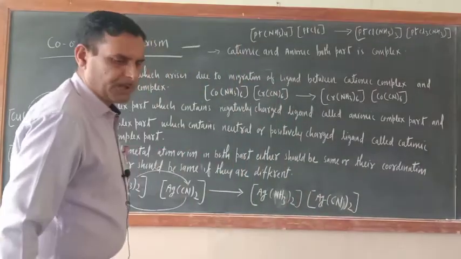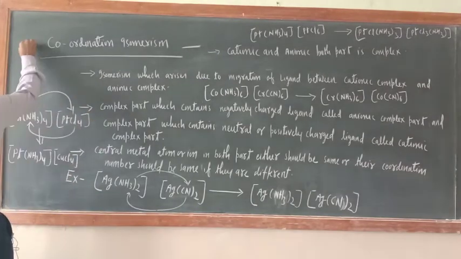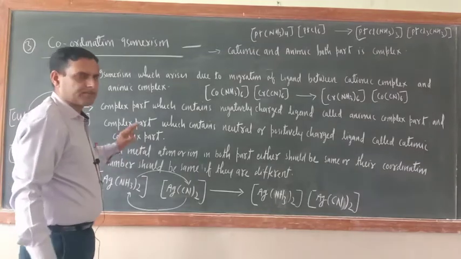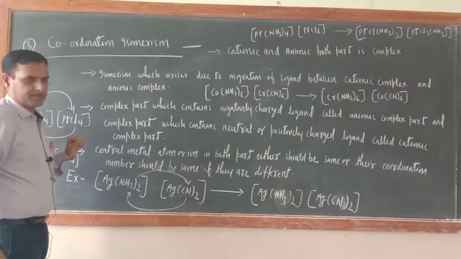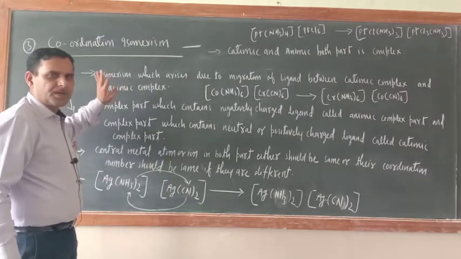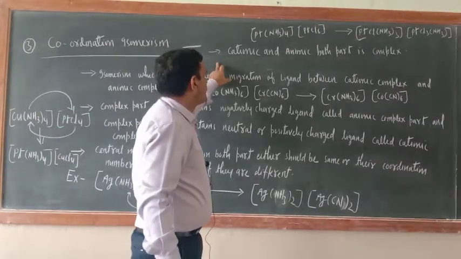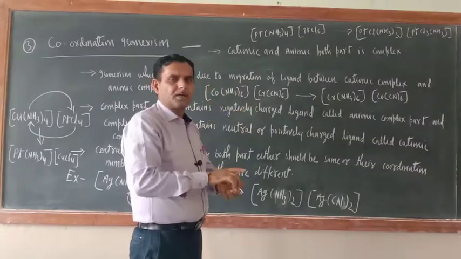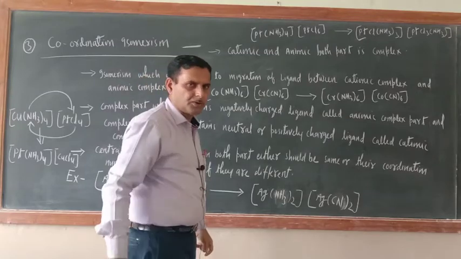So two isomerisms I have already completed in previous videos, that is ionization isomerism and hydrate or solvate isomerism. Now today the third one is coordination isomerism. So what kind of isomerism is this one? Just see. In coordination compounds, so far what you have learned is mononuclear type of coordination compounds.